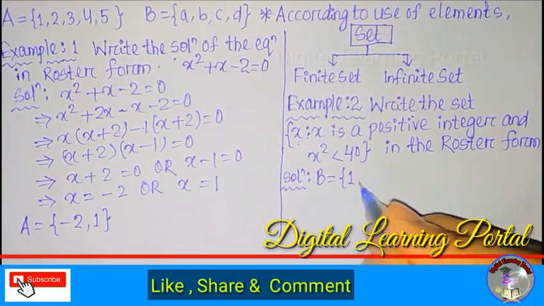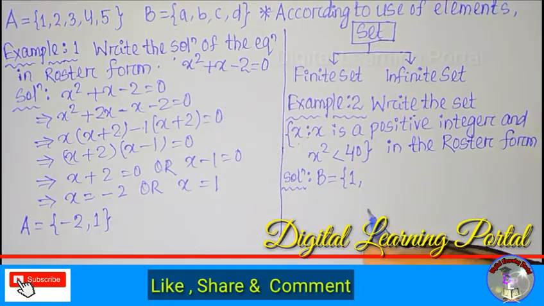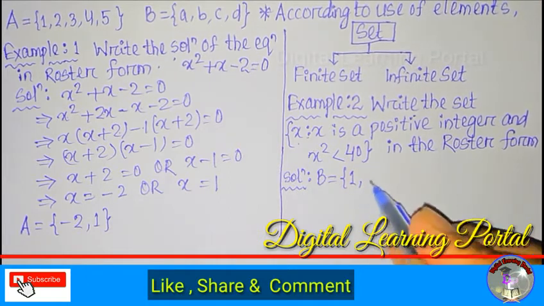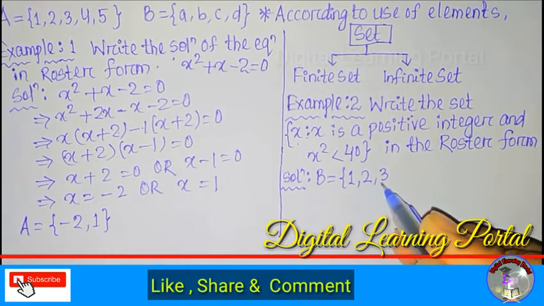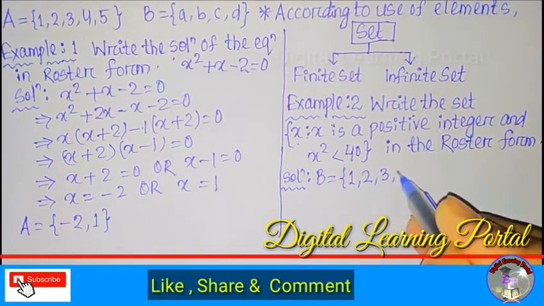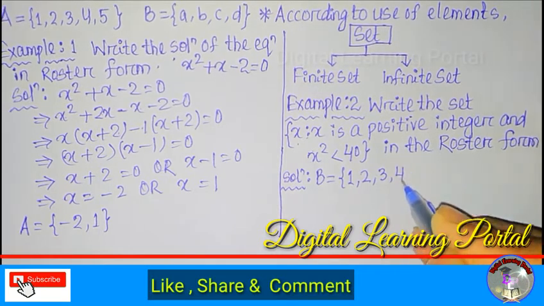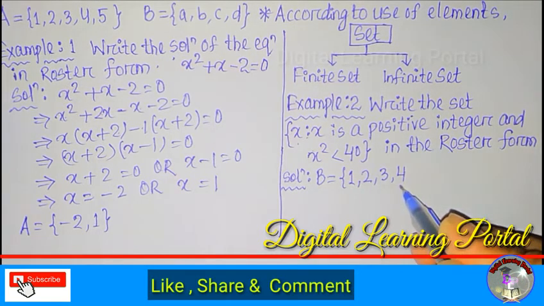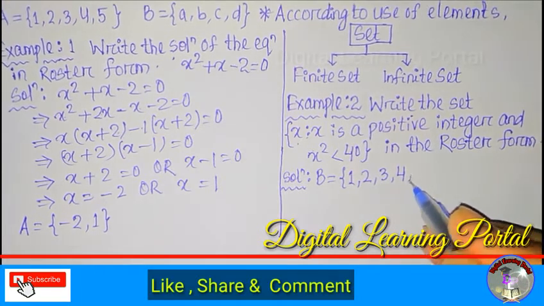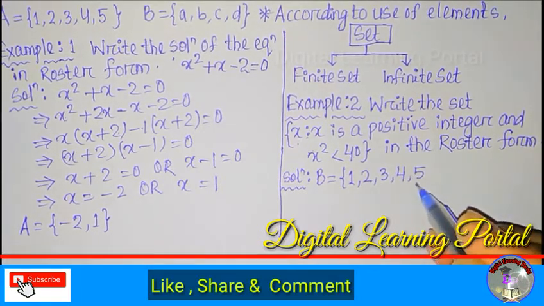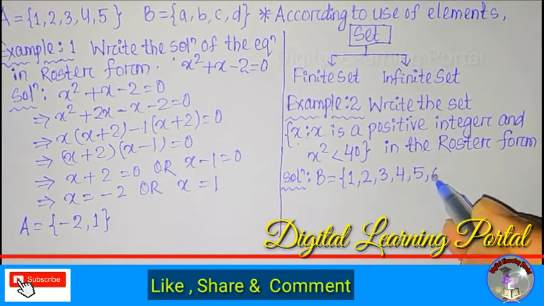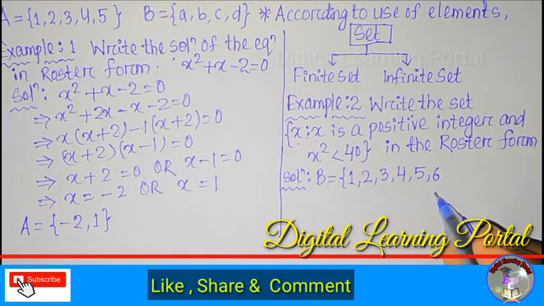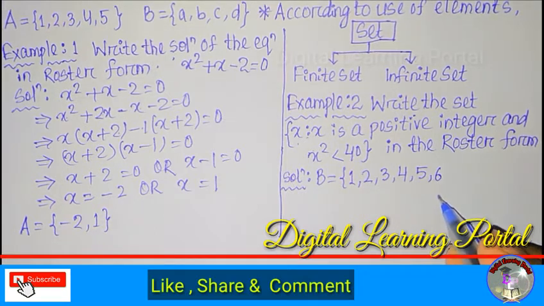So we write 1. If you take 2, the square of 2 is equal to 4, that is also less than 40. So we write 2. And we take 3, the square of 3 is 9, that is also less than 40. If we put x is equal to 4, what will be its square? That is equal to 16, also less than 40. If I take 5, its square will be 5 into 5, that is equal to 25, also less than 40. If I take 6, what is its square? 6 into 6, that is equal to 36, also less than 40.